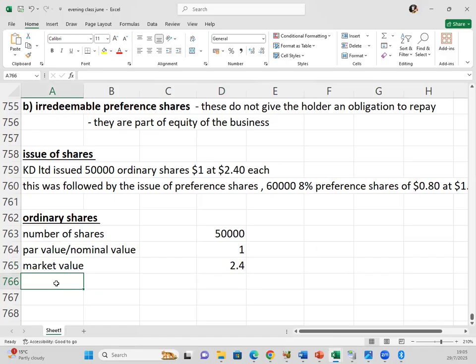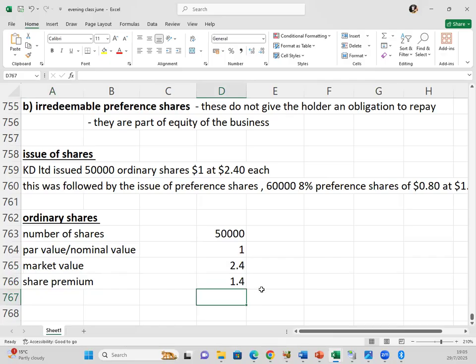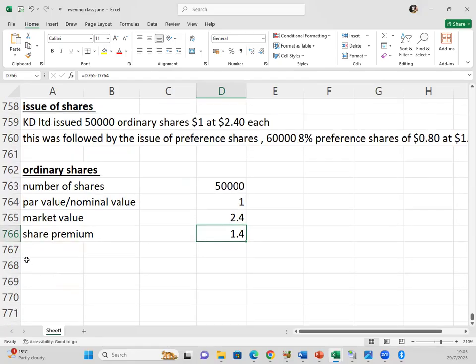Then the market value is higher than the par value. The difference is called the share premium. So we say $2.40 minus dollar, the $1.40, that is the share premium. So we've broken down the key terms: the number of shares, the par value, the market value of each share, and the share premium.